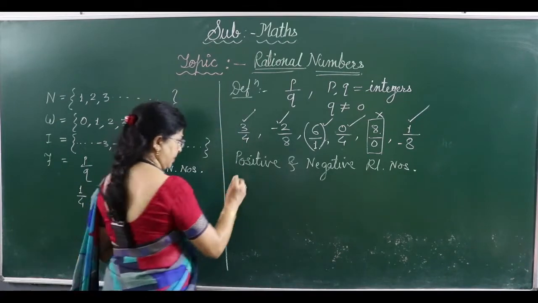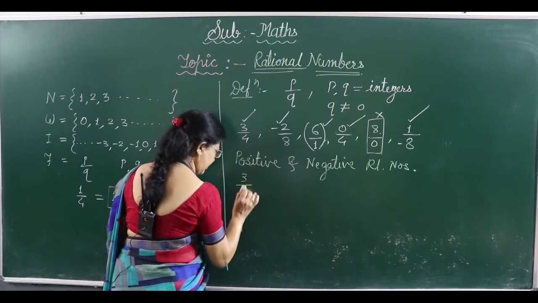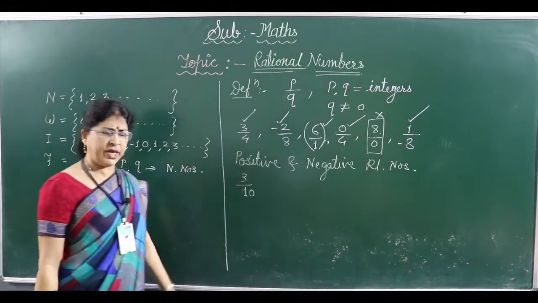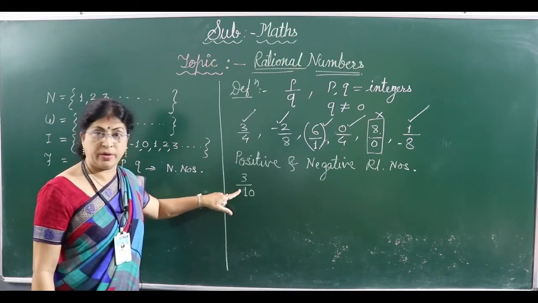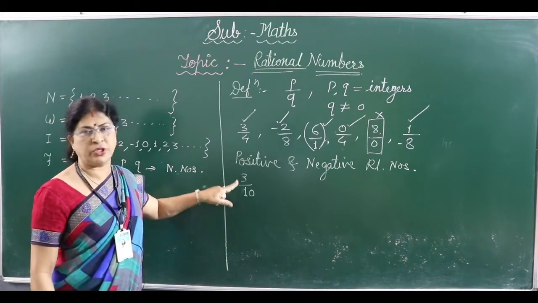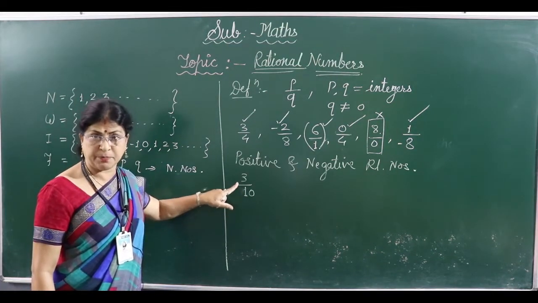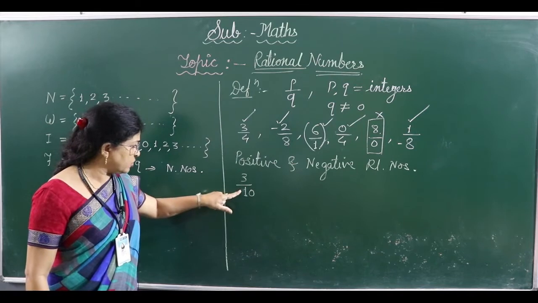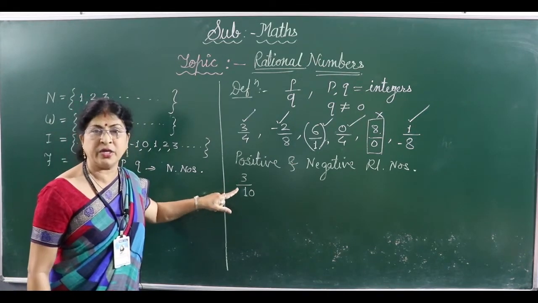For example, if I am writing 3 upon 9 or 3 upon 10, both are having which sign here? Positive. No signs are shown. It means it has positive sign, right? Positive sign is generally not shown or expressed. So both signs of numerator and denominator are positive. So this is a positive rational number.